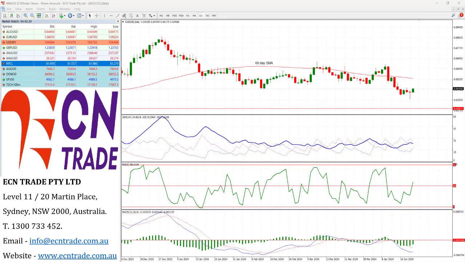But there's still a lot of work to do and the market needs to clear 64.75-85 to reignite the move further on towards the 60-day moving average around 65.35-50. Any pullback on the support is viewed around 64.10 to 63.75.